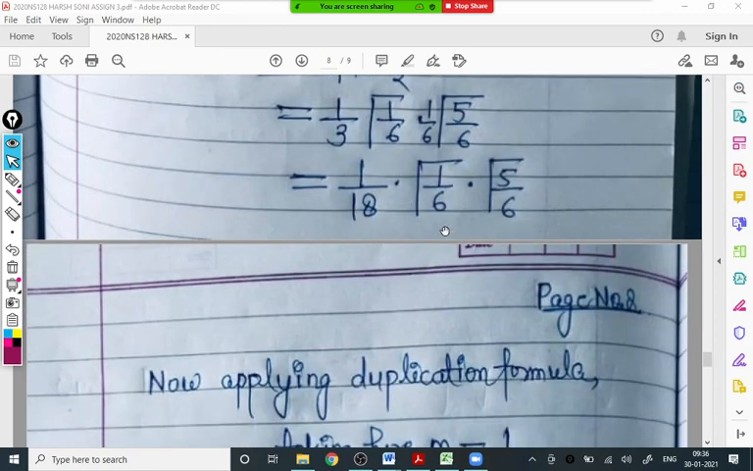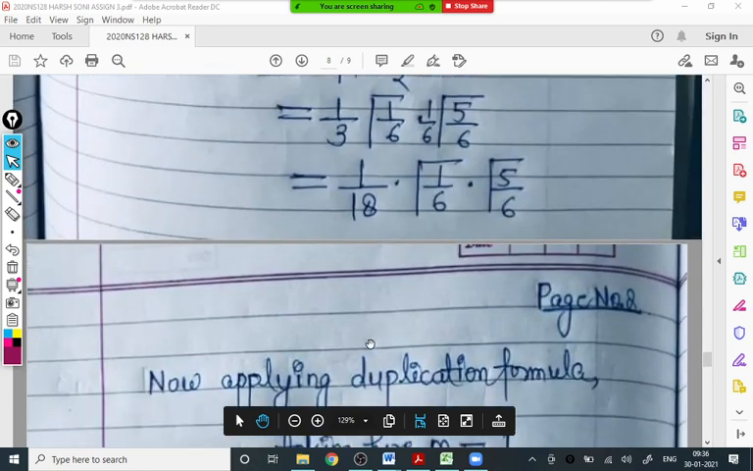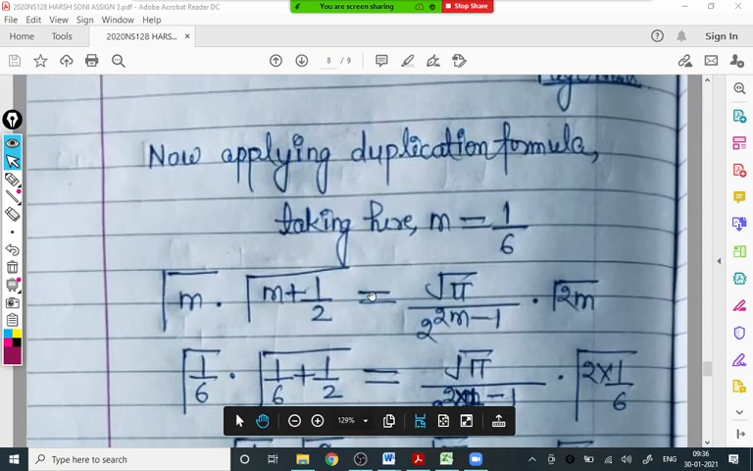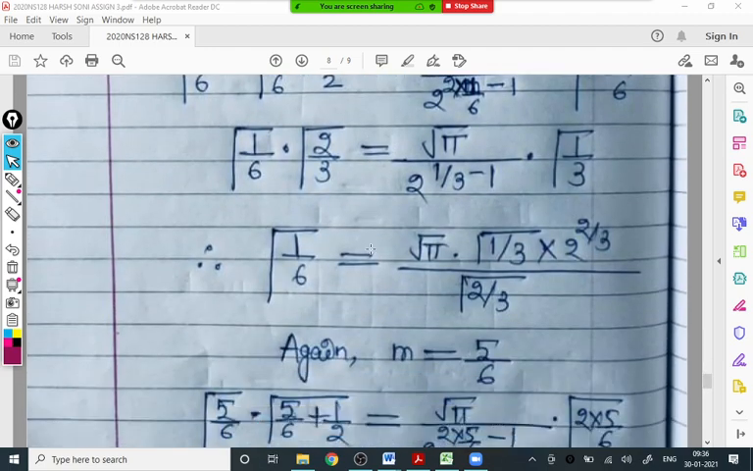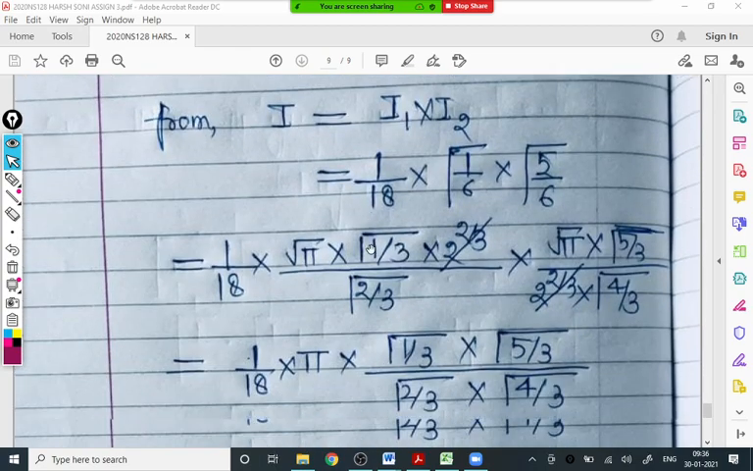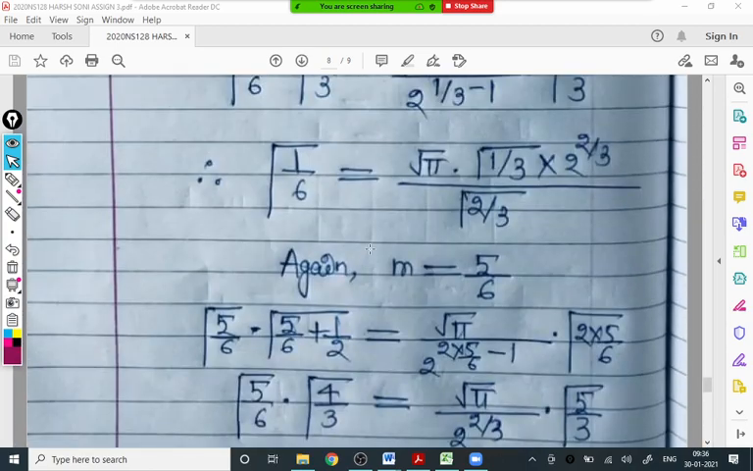Now there are two ways. One way is the duplication formula. By this duplication formula, you can find the value of gamma n into gamma 1 minus n. If you put m is equal to 1 by 6 and go further, you will get the value of gamma 1 by 6, but it is very lengthy. See how much calculation he has done. Actually he is writing in too much detail, because of that it is long.